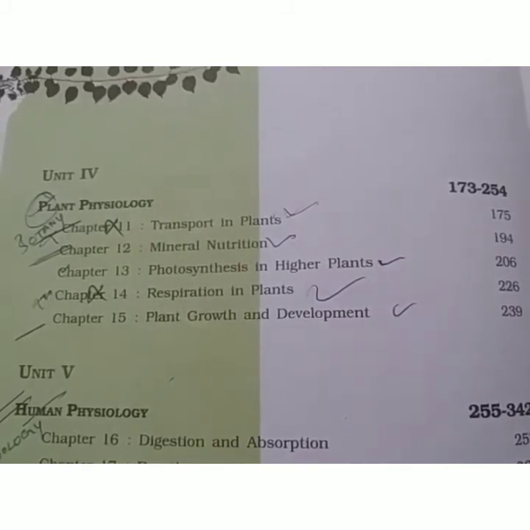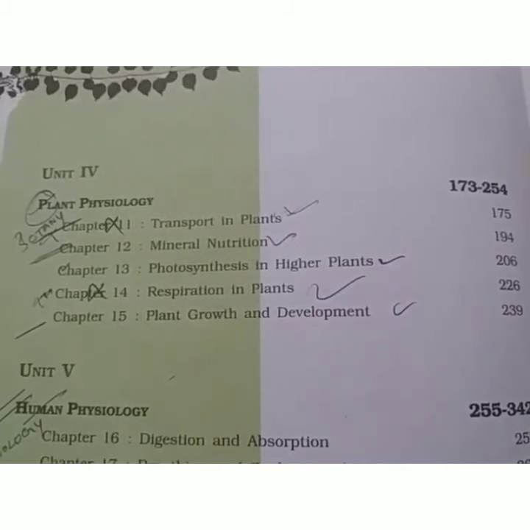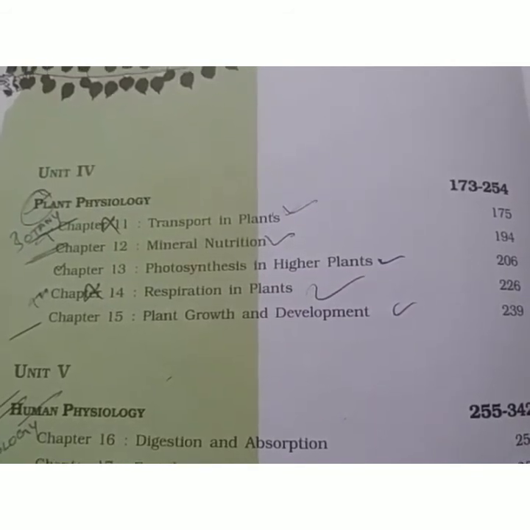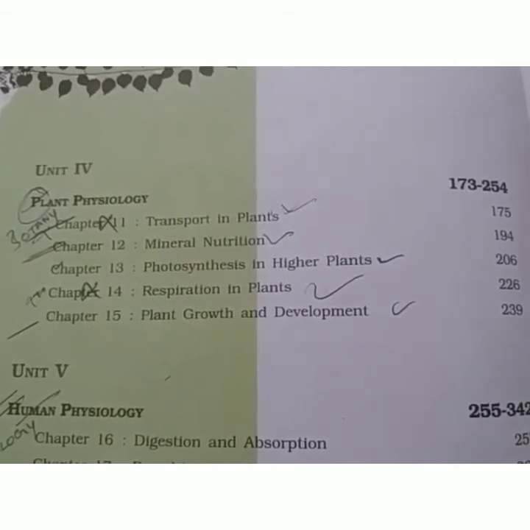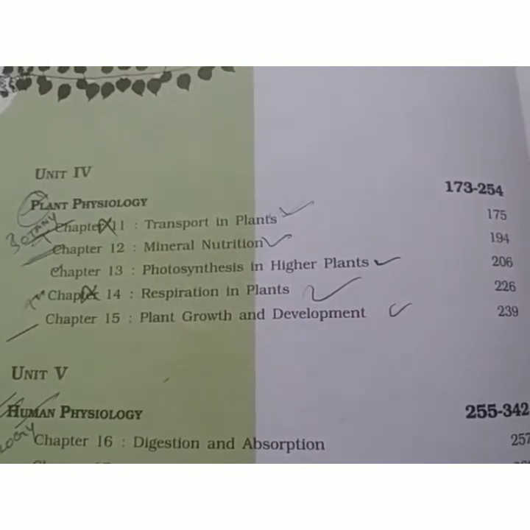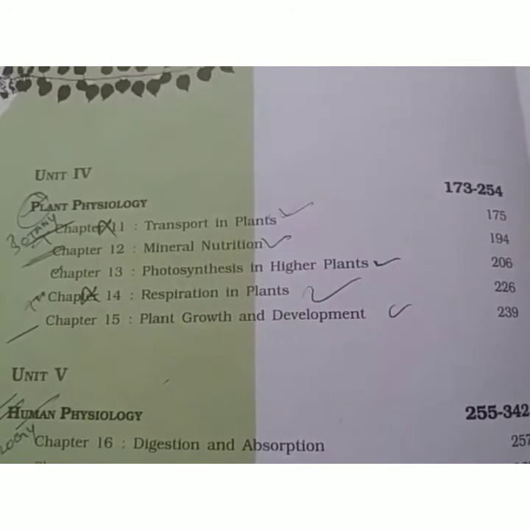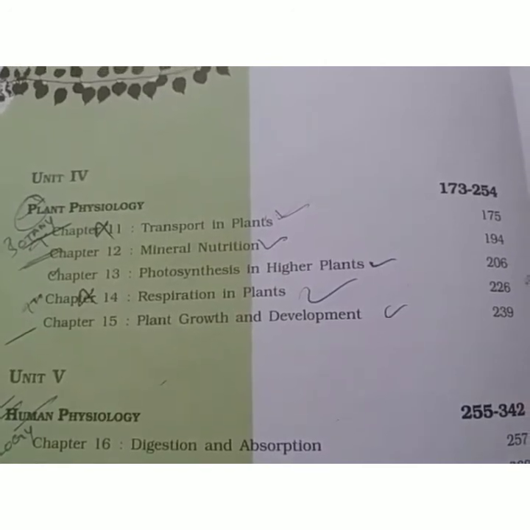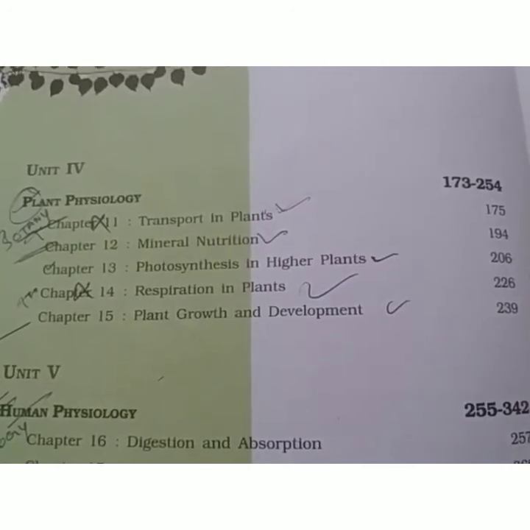Here we will divide it separately as plant and animal physiology. In plant physiology we will discuss photosynthesis, mineral nutrition, then respiration, and transport and growth in plants.